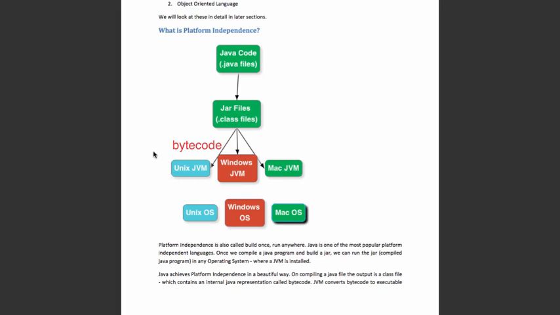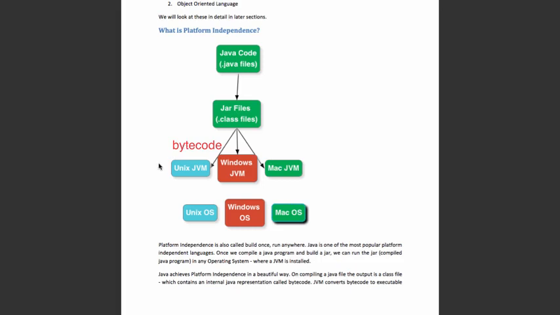Basically, the JVMs in different operating systems are different, but they have one thing in common. That's basically the fact that they can understand Java bytecode. So the Java virtual machine basically converts the bytecode to executable instructions of that specific operating system.